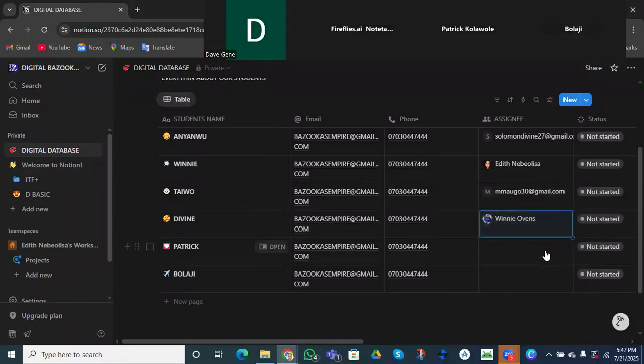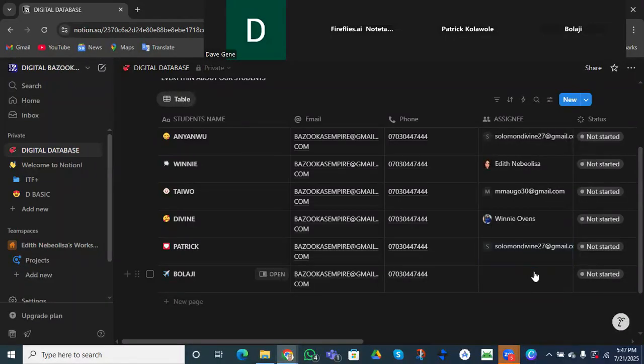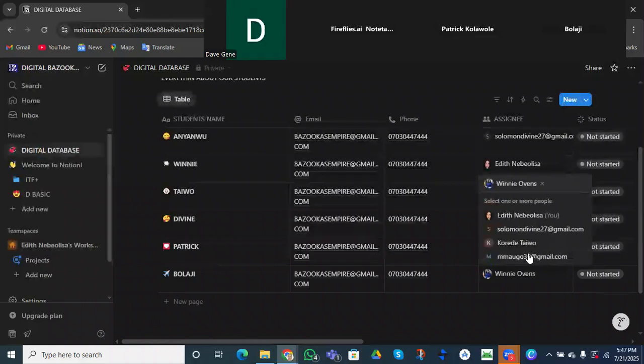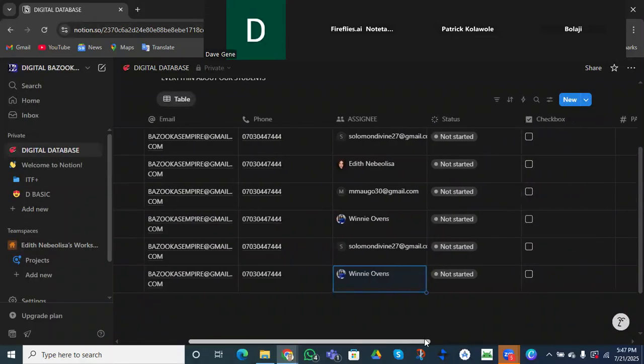Of course, don't worry about their names there. So we can actually do what? Assign, right? All our teammates, we're going to make sure they take care of all our students. They were going to do what? Take care of all our students. So do you see how I'm using my Notion to do what? To organize all my students' information. And I equally assigned our team to take care of each student, right?